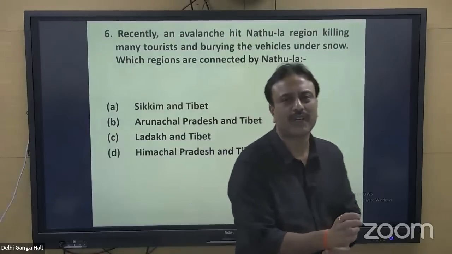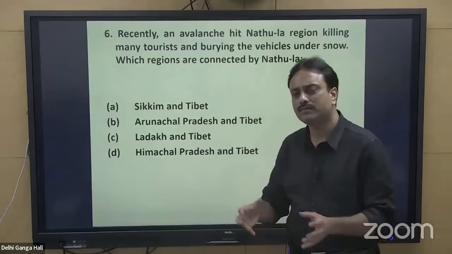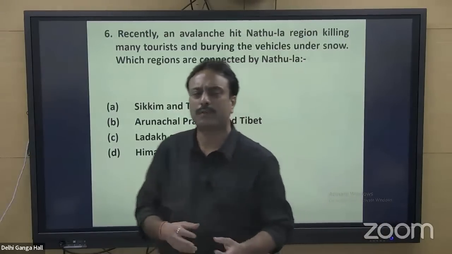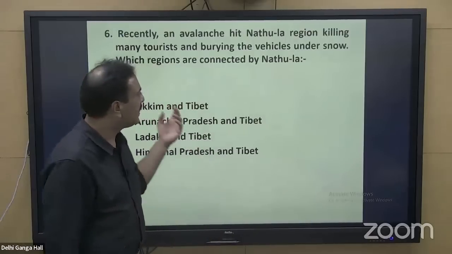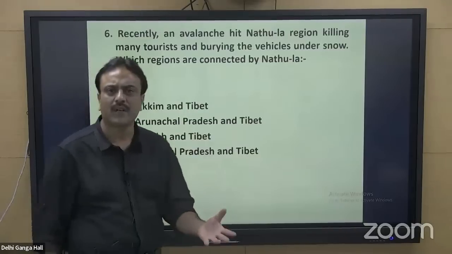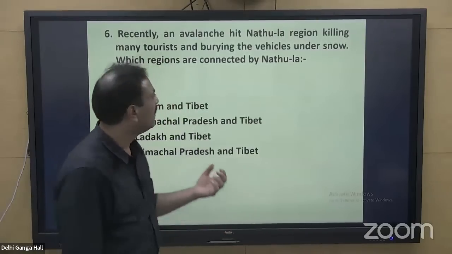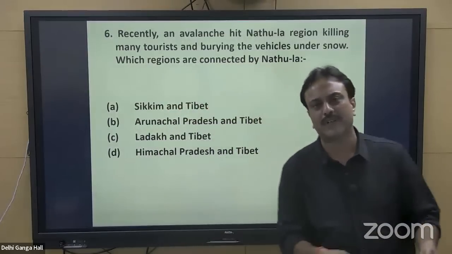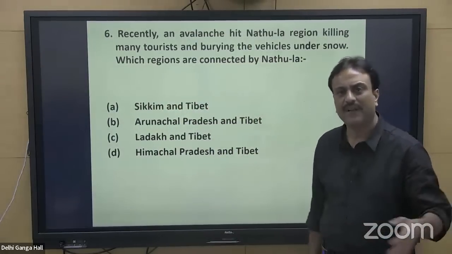Again, the purpose of the question is to show you the importance of any particular event that took place in recent days. This news is, I think, within a week, or at the most within 10 days. Near Nathula, a few cars were moving to a specific spot to visit Nathula, and the avalanche started.